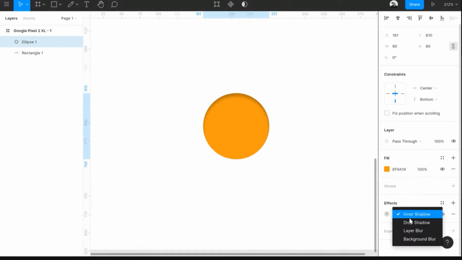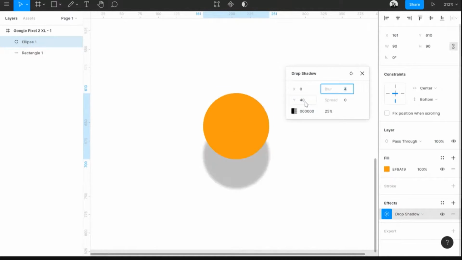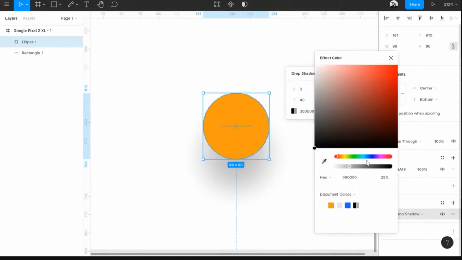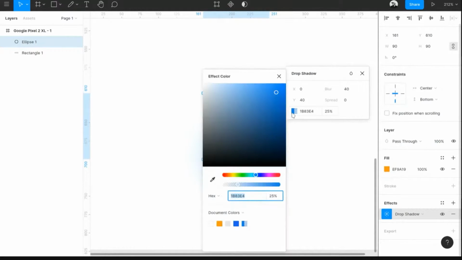So we click on the drop shadow or layer blur. Everything will have a small effect setting over here. If you click on that, it will open a window where you can configure that particular style. So there's X and Y. You can change the Y position of the shadow, and you can blur the shadow effect a bit more, and spread is more into the settings, and you can have the color of the shadow. And yeah, it won't be visible much, it's really light. And you can change the transparency of that. You can change the transparency in the color panel also, but if you want to directly change it, you can click on that.